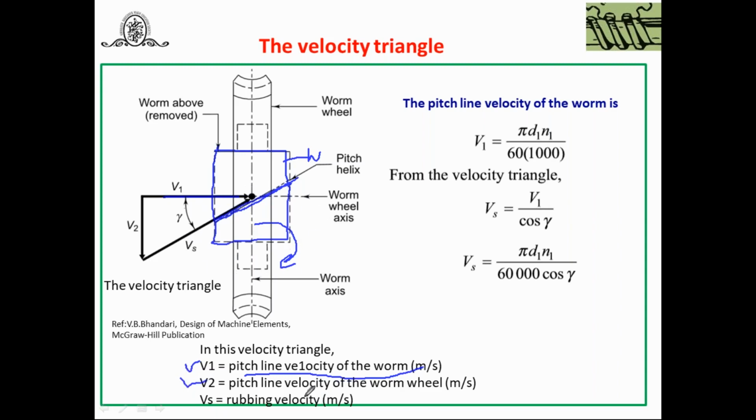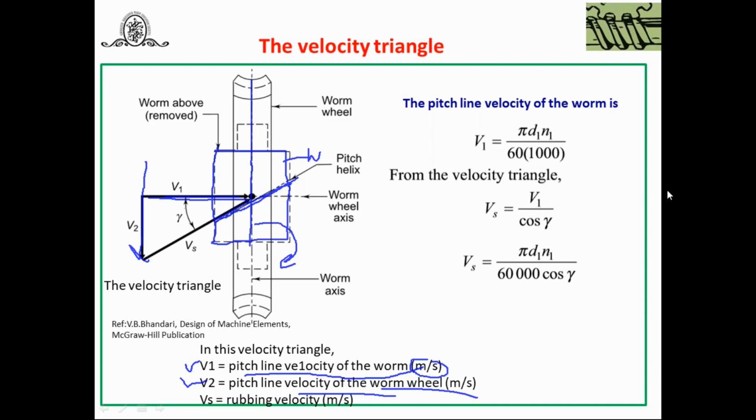Similarly V2. What do you mean by V2? It is the pitch line velocity of the worm wheel, also in the plane of rotation. V1 is the pitch line velocity of the worm, in meters per second, and V2 is the pitch line velocity of the worm wheel, also in meters per second.